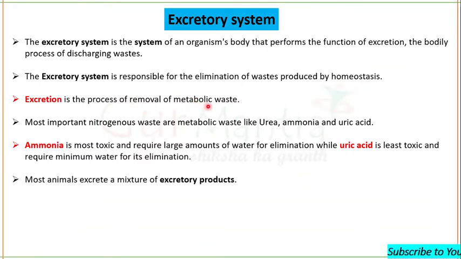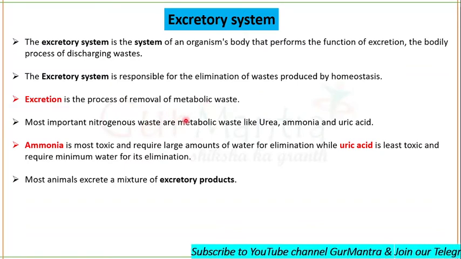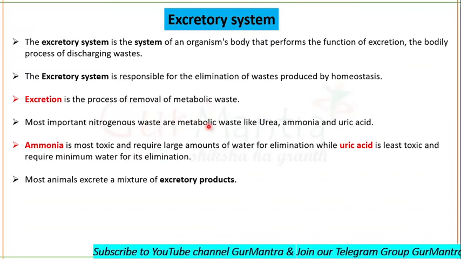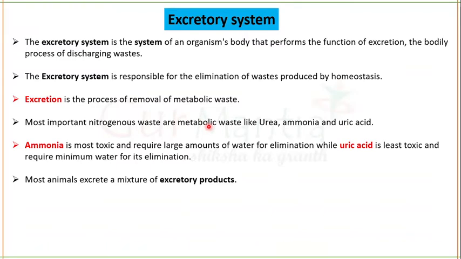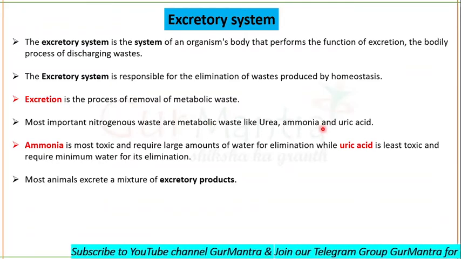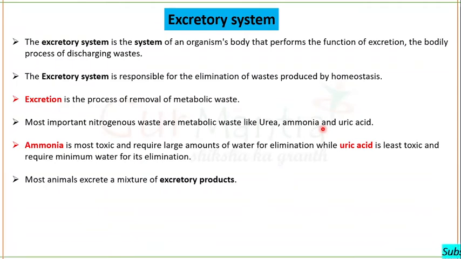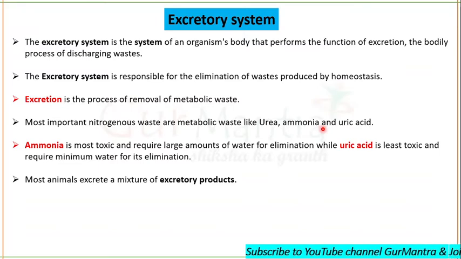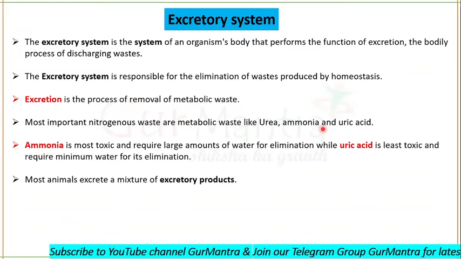And what is this metabolic waste? The most important metabolic wastes are nitrogenous wastes, like urea, ammonia, and uric acid. The nature of nitrogen containing waste like ammonia, urea, and uric acid and their excretion varies among different species, and it depends on the availability of water.